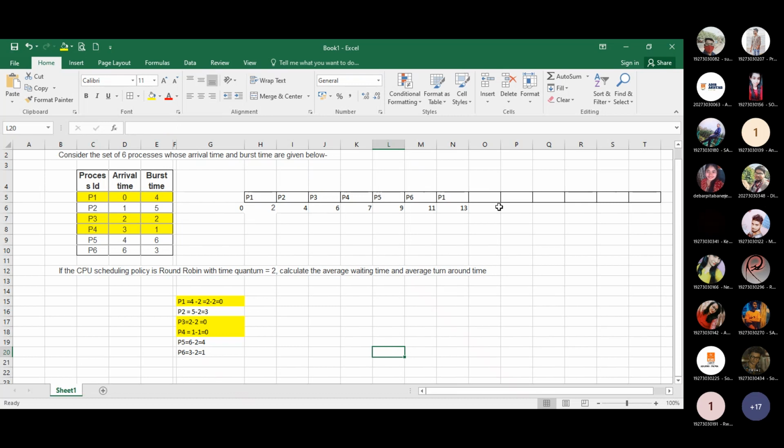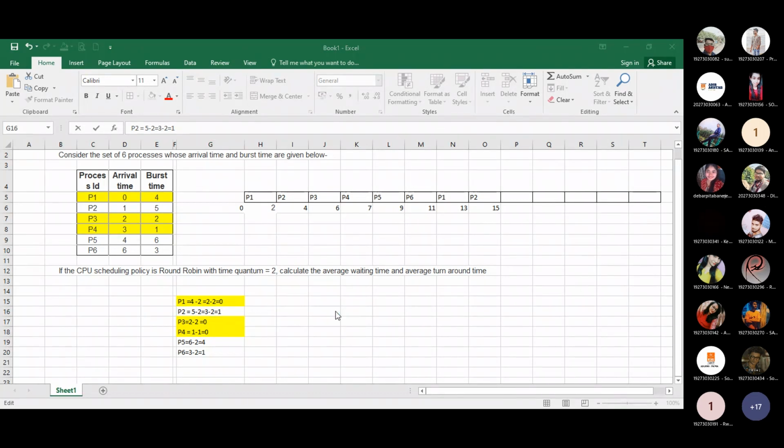Next P2. It requires 3, and we can provide 2 units. So 13 plus 2 is 15, and here we subtract 2, equals 1. Again, we found that P2 needs 1 more unit of time to complete its task.